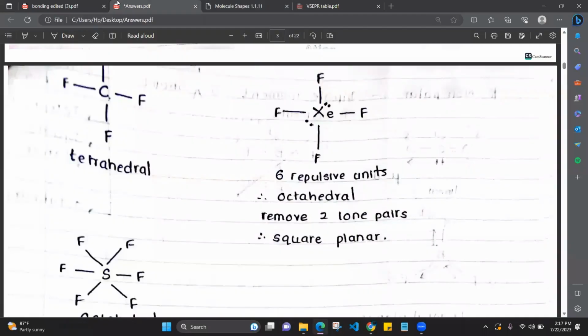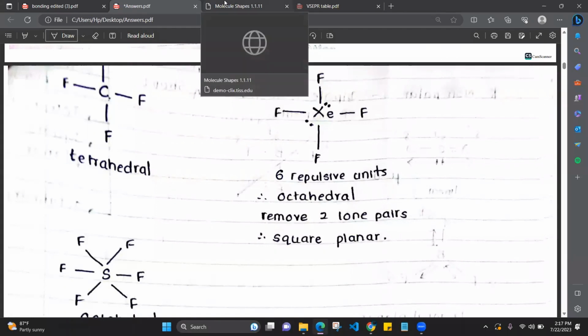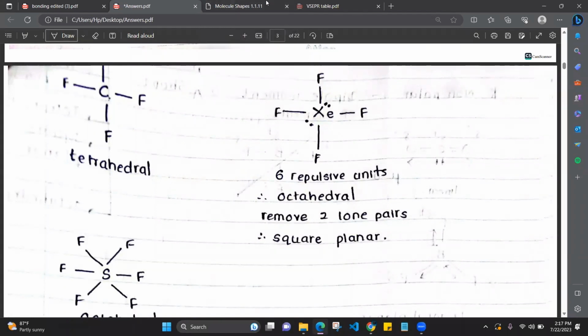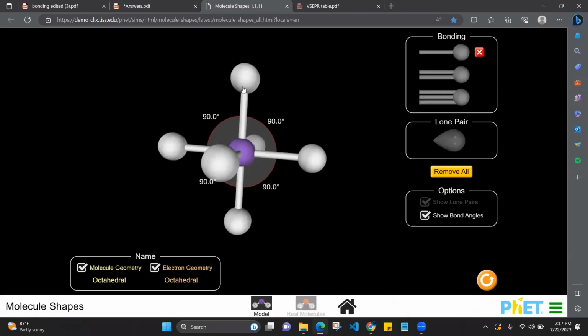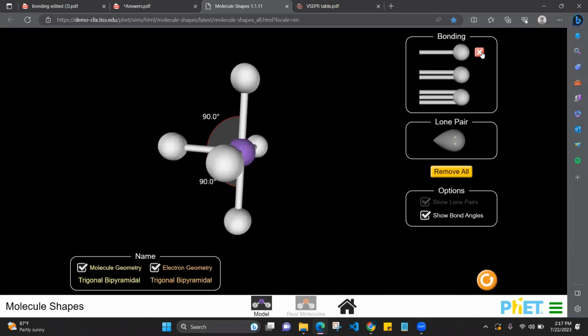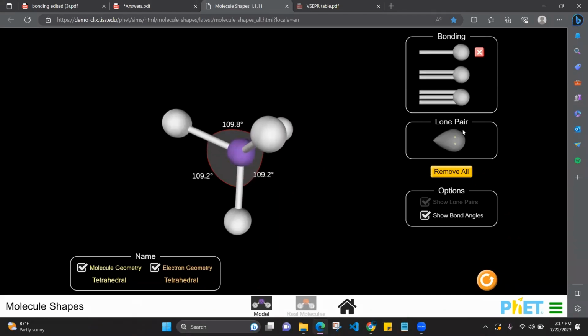But in our structure, there are 2 lone pairs. 2 lone pairs, if it comes as a repulsive unit, what did I say? What did I recommend to do? To remove the lone pairs from the structure. So what happens when you remove 2 lone pairs from the structure? Just remove 2 bonds and check. Remove 2 bonds and add 2 lone pairs, right? Okay.